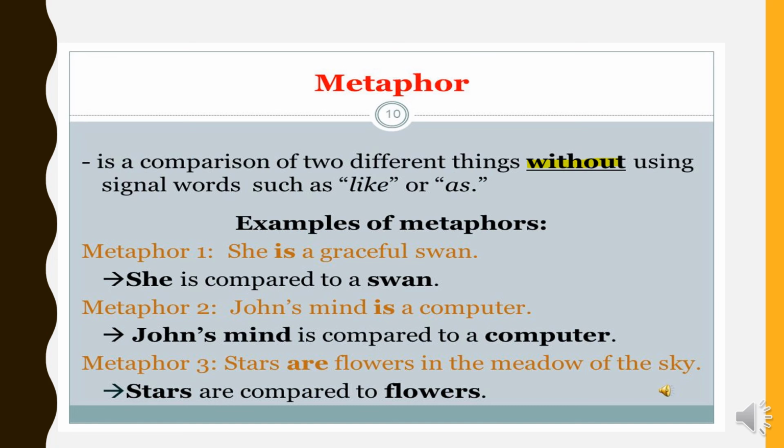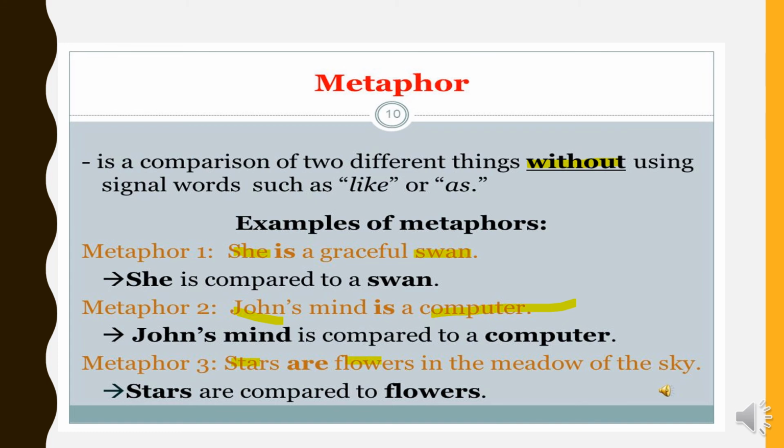And as you can see, she represents a person, a girl. Swan is a kind of bird. So two different things. John is compared to a computer, two different things, to show that John is a very smart person. Stars are flowers. So I'm comparing stars to flowers in the middle of the sky. So stars are compared to flowers.